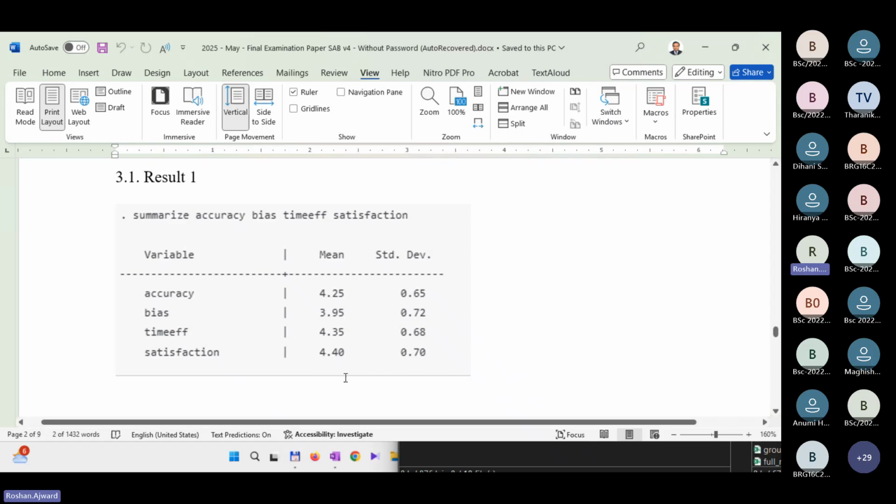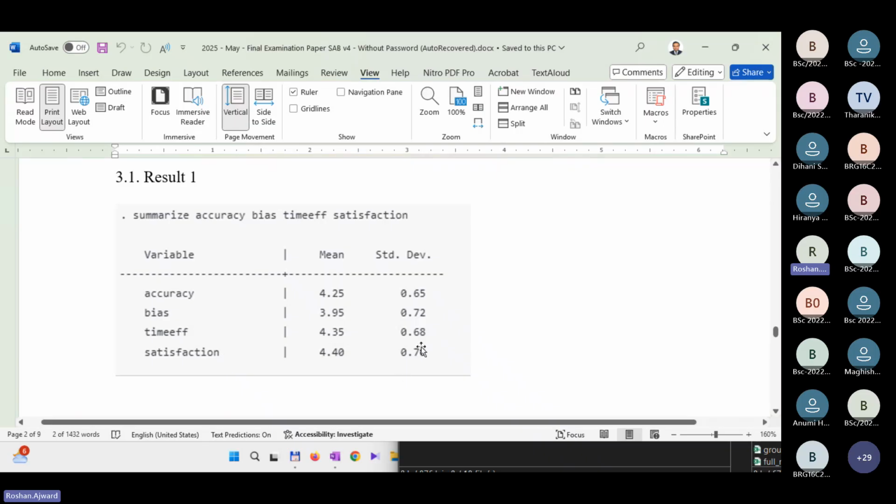That's between 4 and 5, satisfied and highly satisfied. So that's good. In terms of the independent variables, all are above 3 again. The highest is time efficiency, 4.35, and then the next one is accuracy.